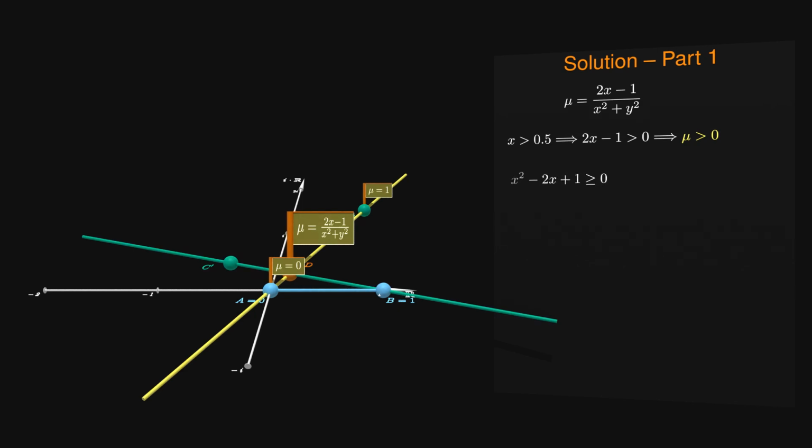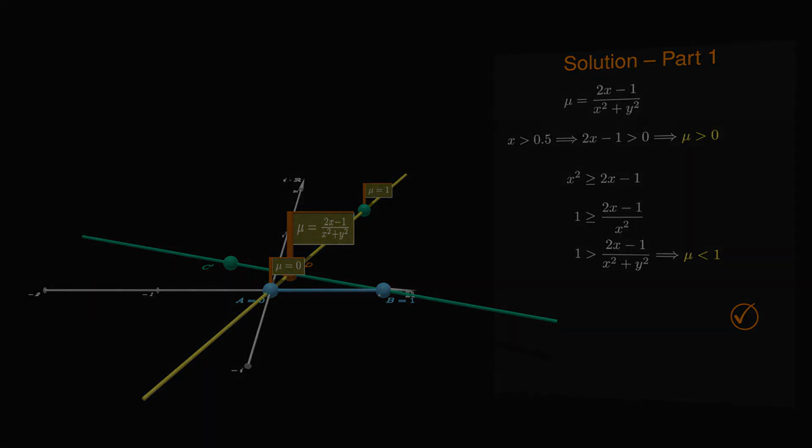From here it's just simplification. The fraction 2x minus 1 divided by x squared is not bigger than 1, but it is even smaller if y squared is added to the denominator. The system of linear equations has exactly one solution for the values of lambda and mu. Also, we have shown that the value of mu is always between 0 and 1. Therefore, there is exactly one point D between A and C, such that the angles CBD and BAC are the same. We have solved the first part of the problem.